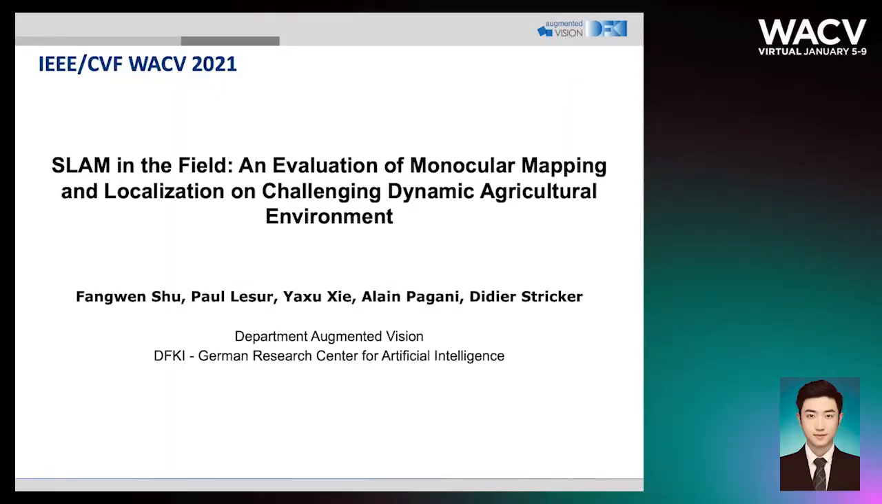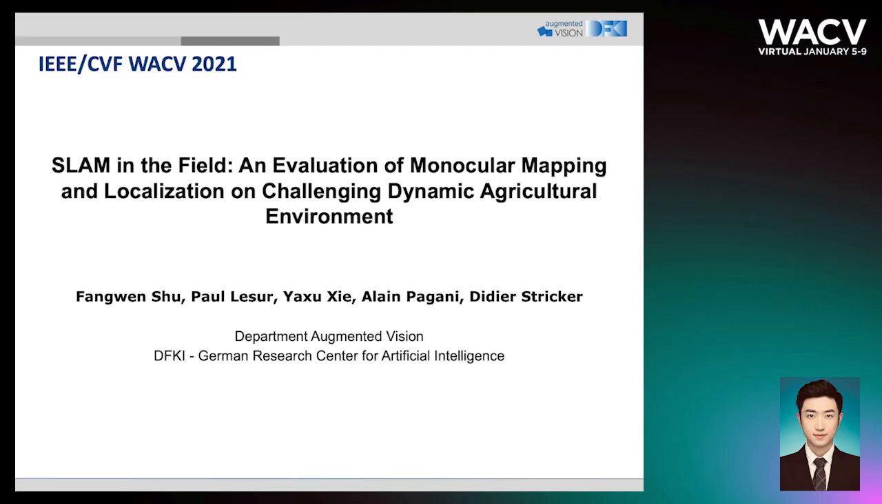In this application-oriented work, we bring the monocular technique into very challenging agricultural domains, where we demonstrate a SLAM system which can be used in various agricultural tasks, like precision farming and field monitoring with field robots. To the best of our knowledge, we are among the first who successfully present the evaluation result of visual SLAM with